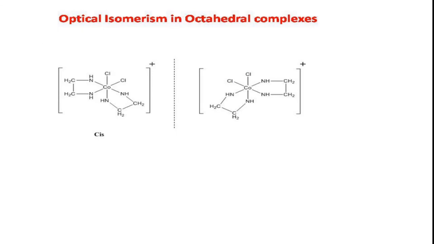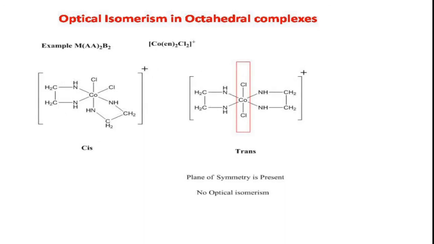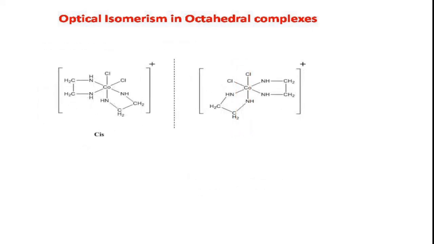For trans there is a plane of symmetry and it is optically inactive, whereas cis has no plane of symmetry and exhibits optical activity. That means these two are optical isomers, mirror images of one another. Whichever stereoisomers are mirror images of one another, those two are called optical isomers.